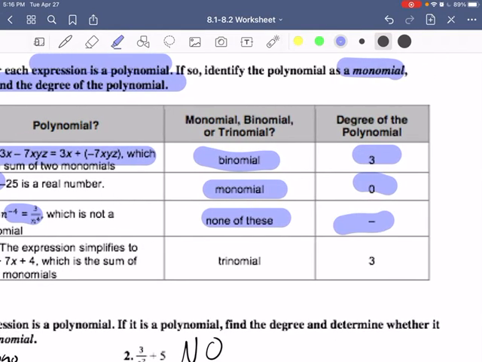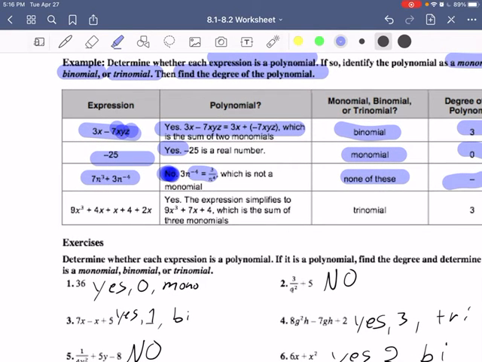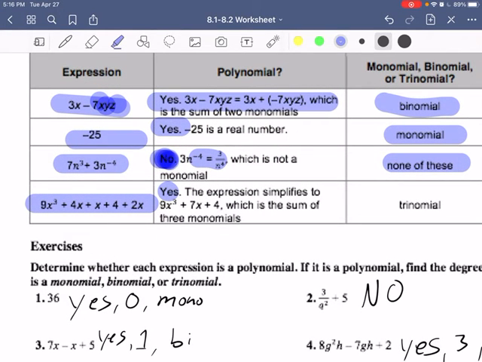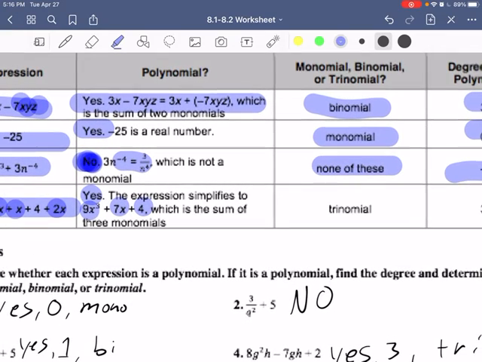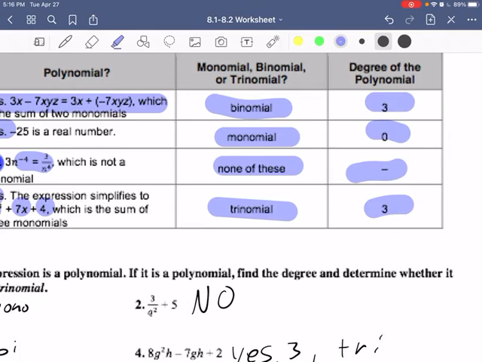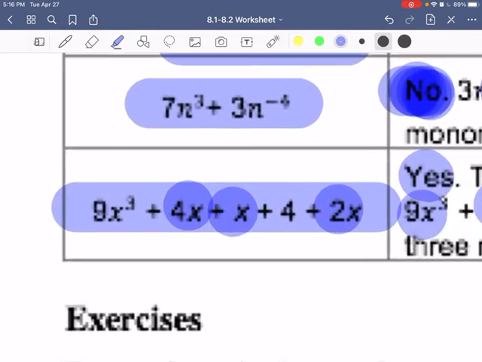Right here we got a big problem. Alright, yes, it is a polynomial. We can simplify it a little bit, so combine it. That's what it says right here: 9x squared plus 7x plus 4. So you see how 4x plus x plus 2x, you can combine those before you label it. It's a trinomial then. Degree of 3, because again right here we've got x cubed.